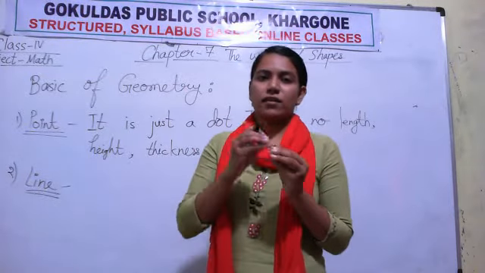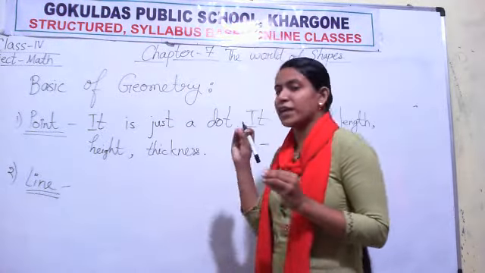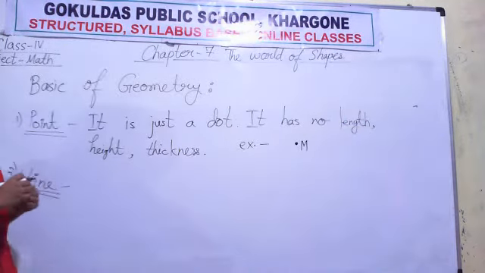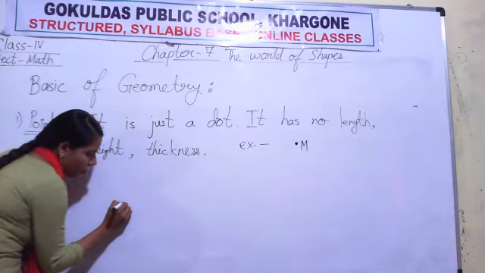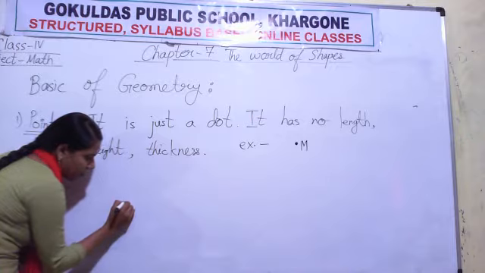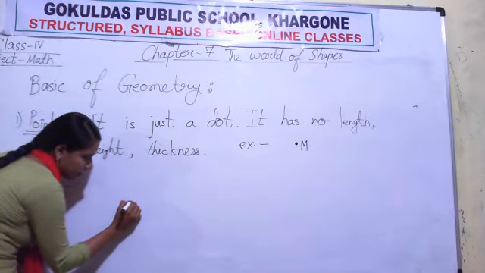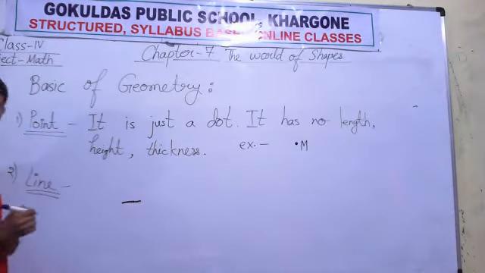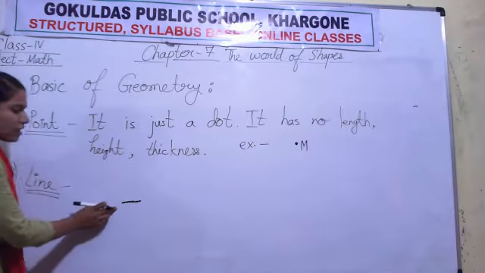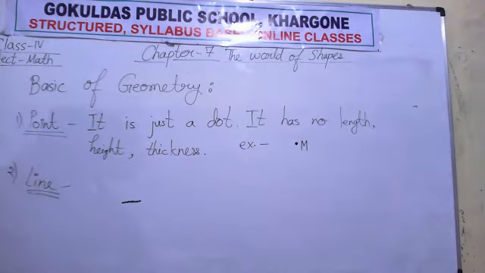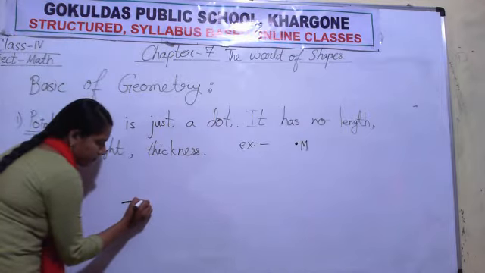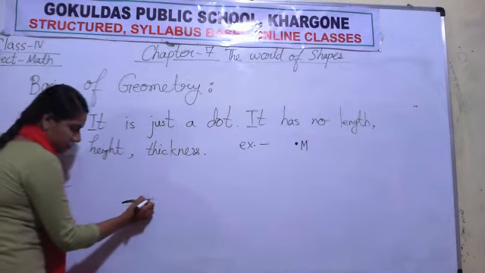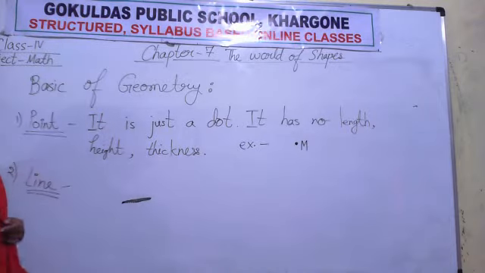When we join infinite points together, we get a line. If I draw so many points together, point, point, point, and I join all these points together, I get a line. See, I joined so many points together, so I get a line. So when we join points together, we get line. Okay, so it is a line.